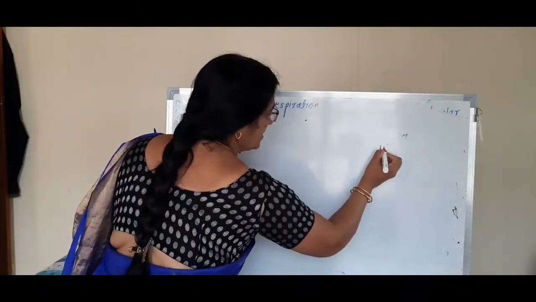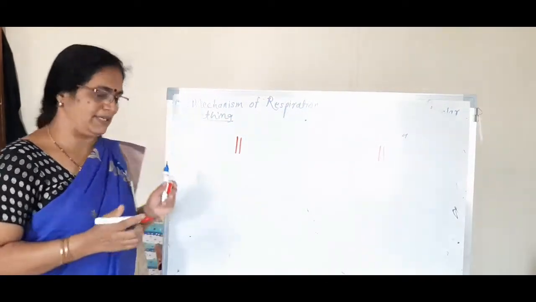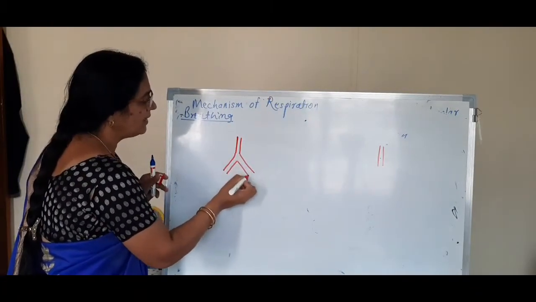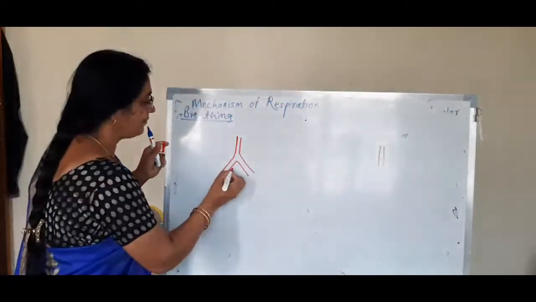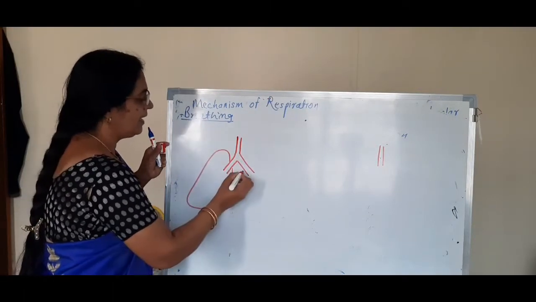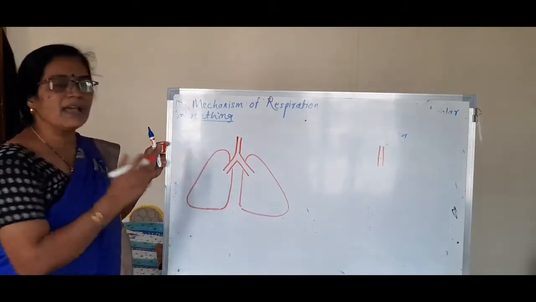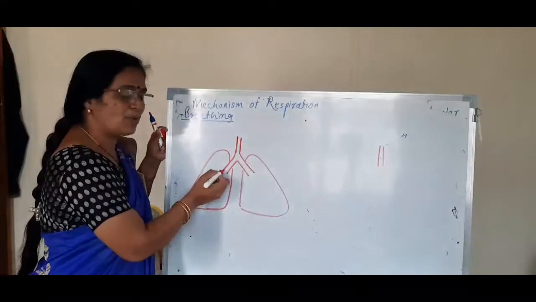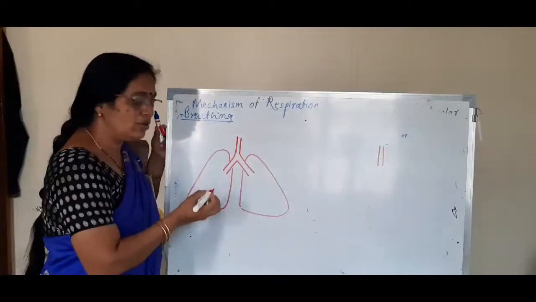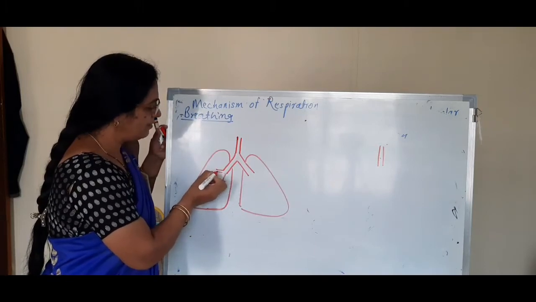We can compare how inhalation and exhalation take place. The trachea divides into the right bronchus and left bronchus. The right bronchus enters the right lung, and the left bronchus enters the left lung. The bronchi divide and redivide to produce bronchioles, and the bronchioles end in the alveoli. The lungs are made up of alveoli.